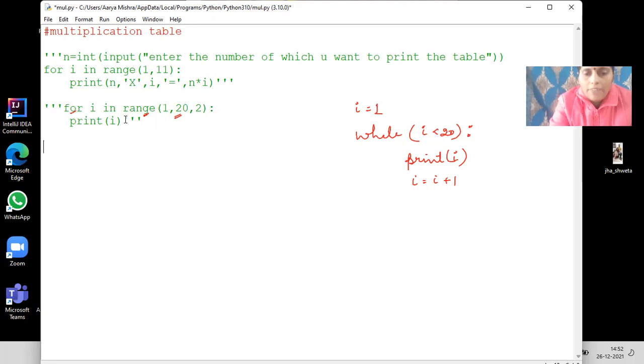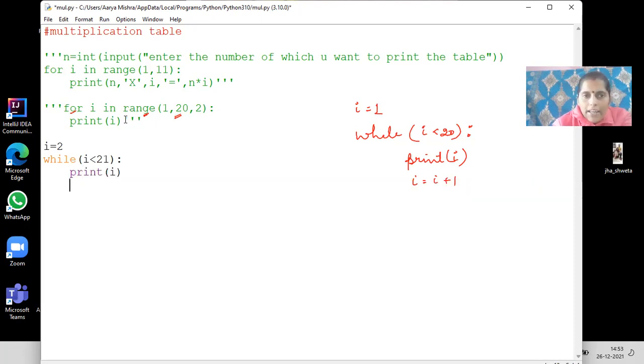What I will do? I will take the initial value. For example, you have to print all the even numbers between 1 to 20. So I will take the initial value as 2. Next, while the last value I should be less than 21, it will take till 20. Or you can take I is less than equal to 20. You can write like that also. Then a colon. Now what I will do, I will print the value of I, and then I will do I is equals to I plus 1.